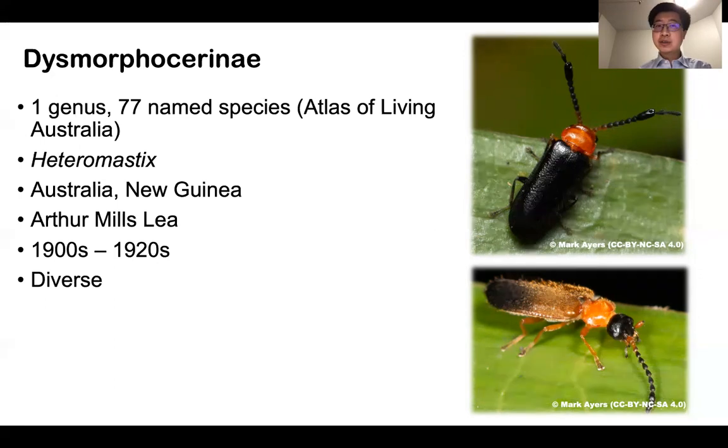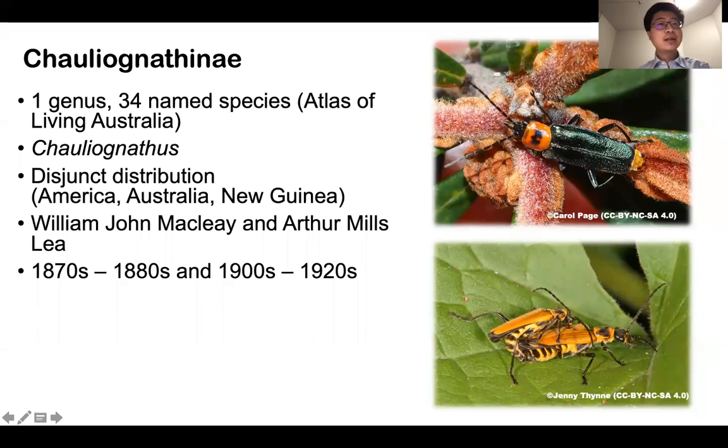Heteromastix is a very diverse group, and it is very likely that there are still many undescribed species in either Australia or New Guinea. For Chauliognathinae, only the nominal genus Chauliognathus is recorded from Australia, and 34 species were described.